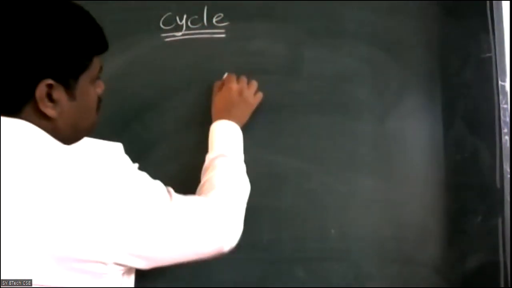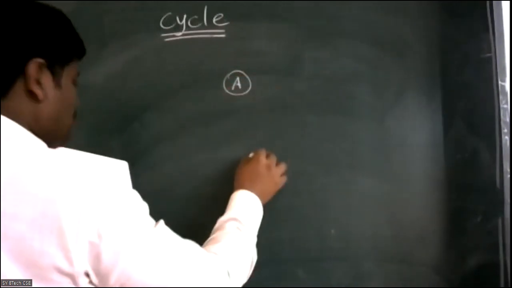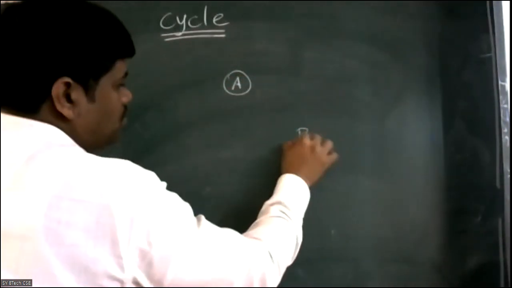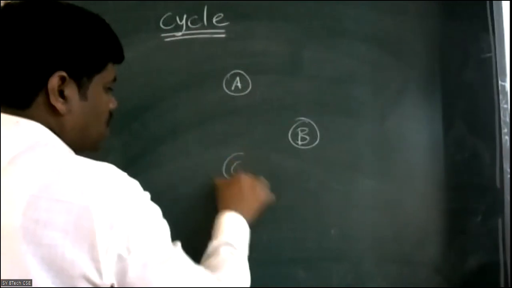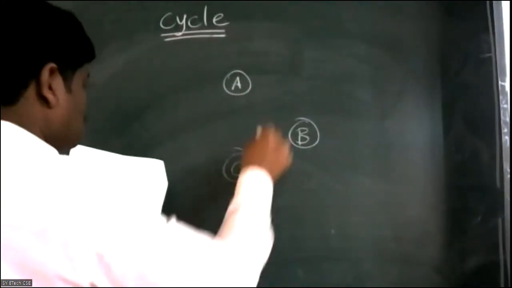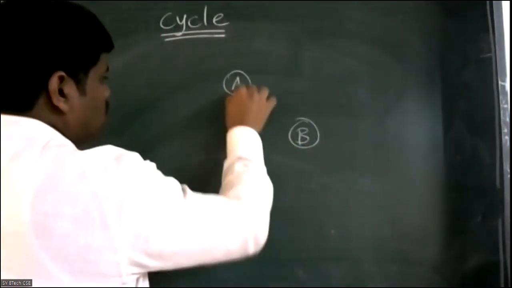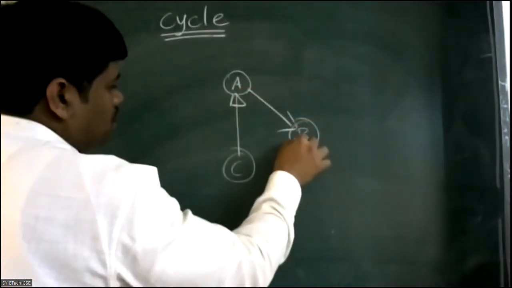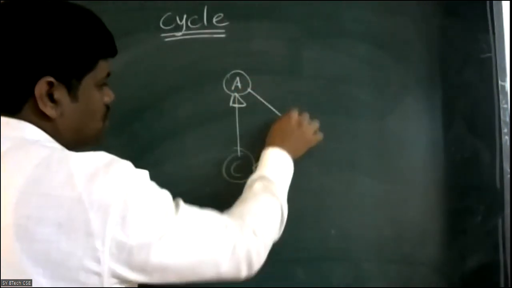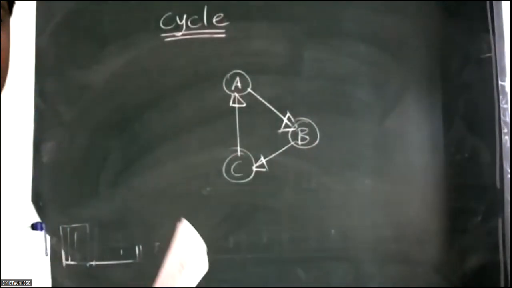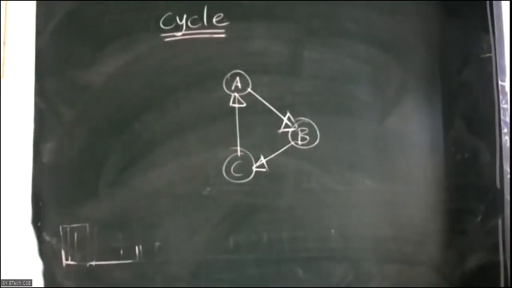Now here you can consider A as one node, B is another node, and C is another. Here A is connected to B, B is connected to C, and C is connected to A. Now, if there is a path from a vertex to itself, it is called a cycle, right?